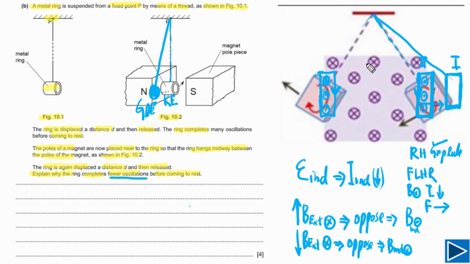Now current is downward and external magnetic field again is into the page. So there is opposing force on this. So this will oppose the motion. It will slow down. So if you look at this side, work done by the magnetic force is negative. So it means this loop will lose energy, means its mechanical energy will decrease with time and finally it will stop. So that's how we can explain with the help of forces.